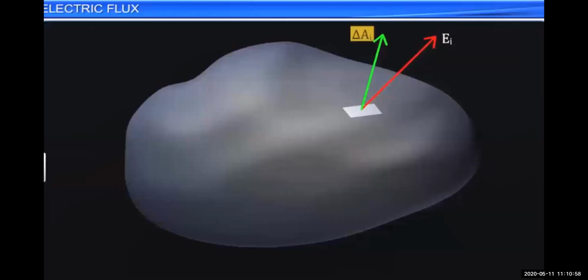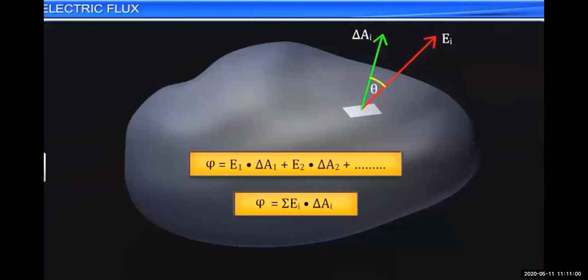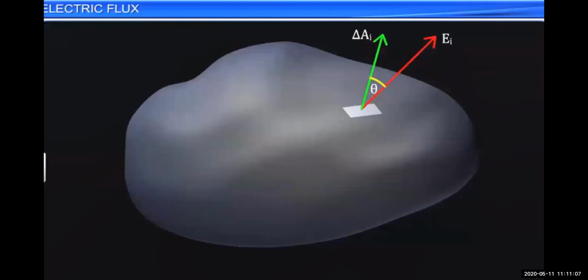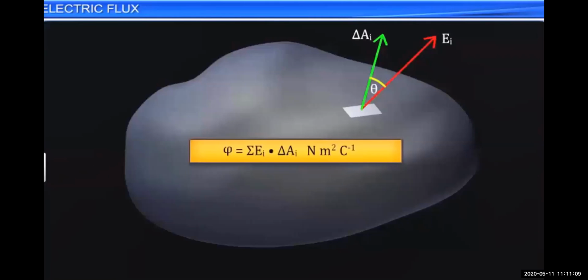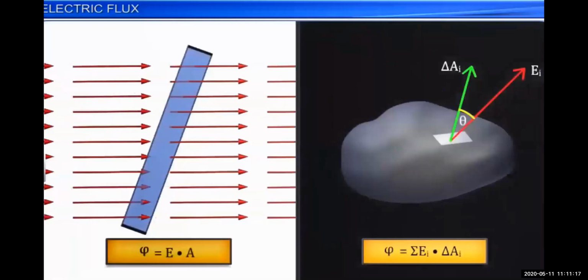Suppose we have an object and E1 is the electric field, and the area of this region is A. Then the electric flux can be calculated by using the electric field intensity multiplied by that surface area.